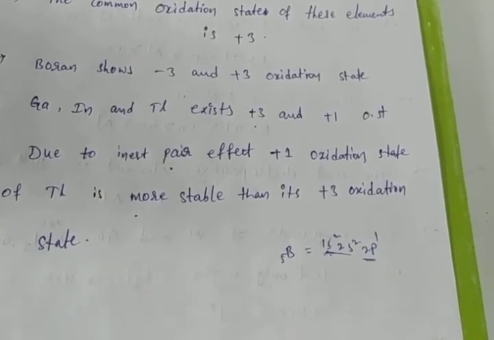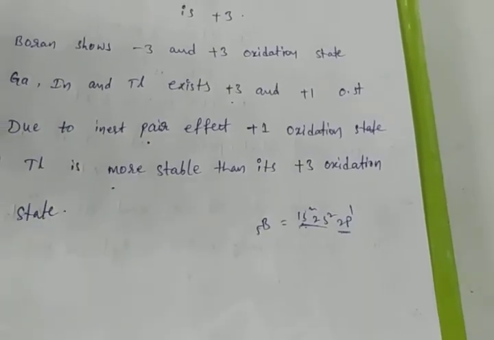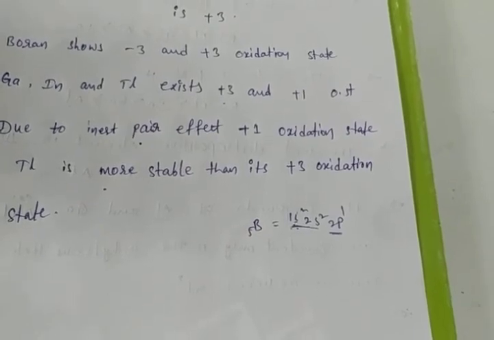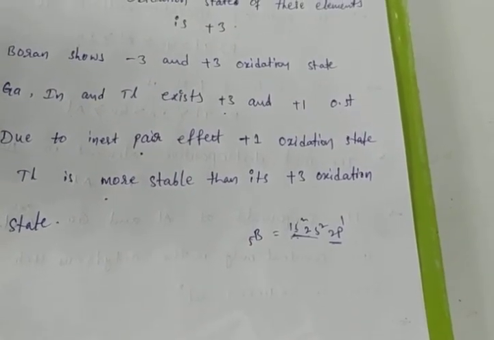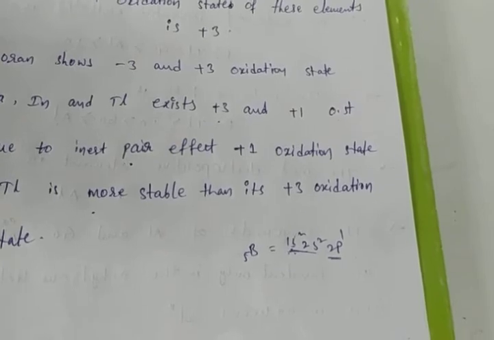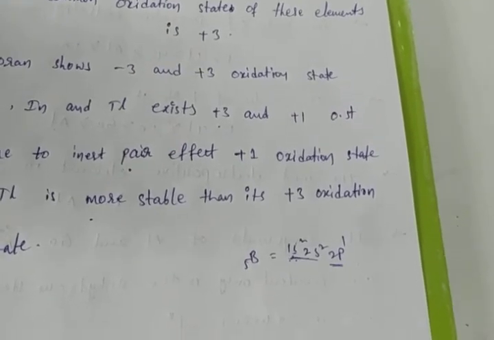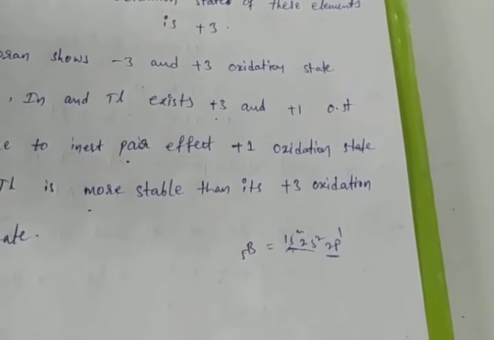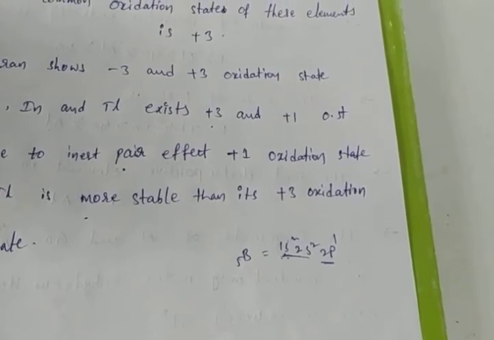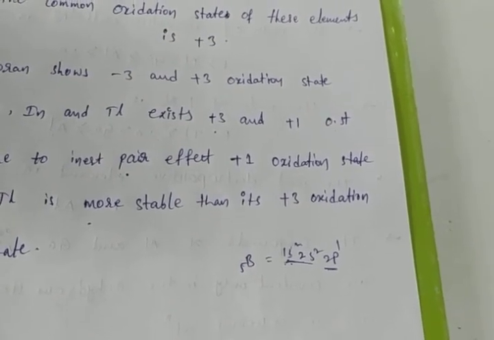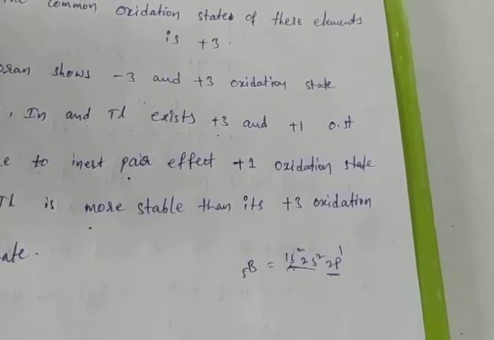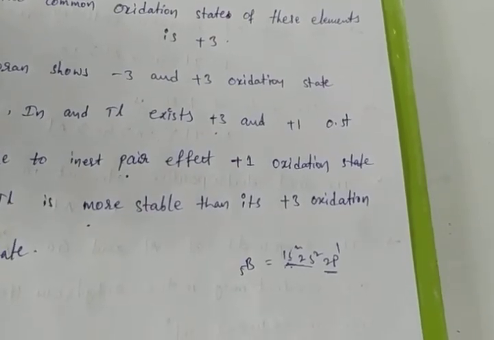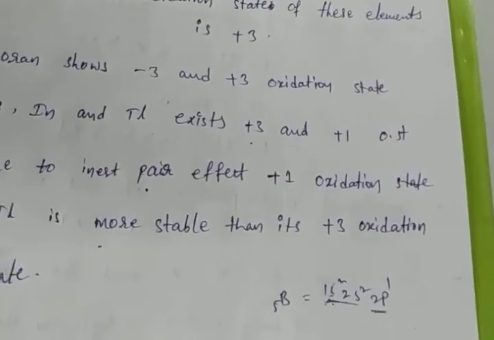Due to this inert pair effect, the +1 oxidation state of thallium is more stable than its +3 oxidation state. They will ask a question like this: for thallium, which oxidation state is more stable, +1 or +3? Only +1 is more stable than +3. The most stable oxidation state of thallium is +1. They will give the options +1, +3, +2 like that. Which one is correct? +1 is correct.